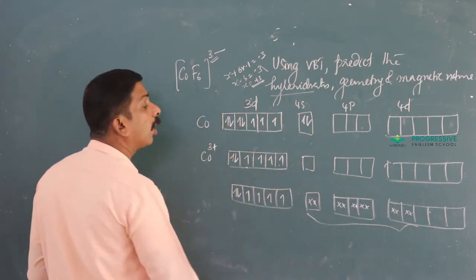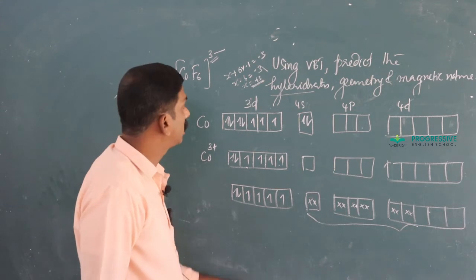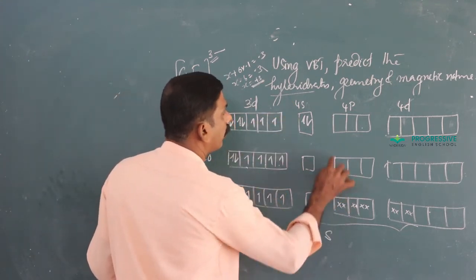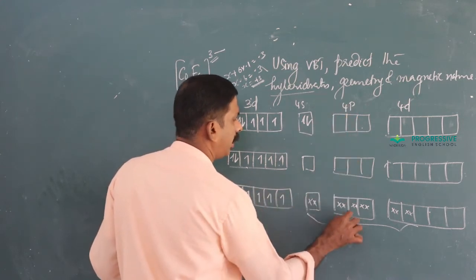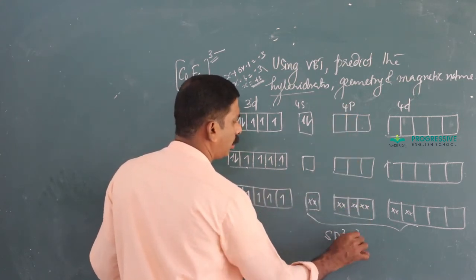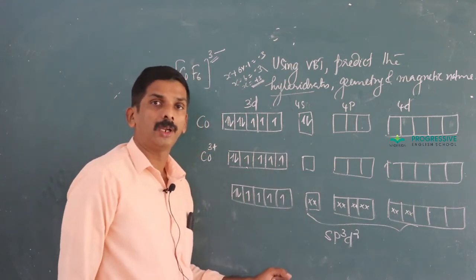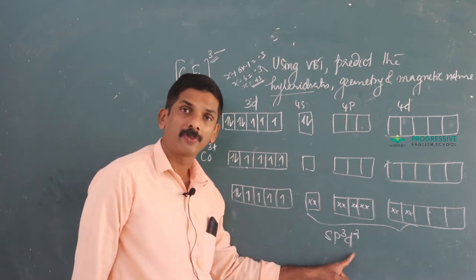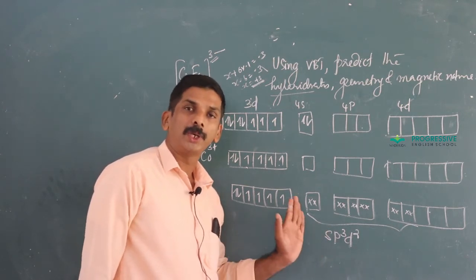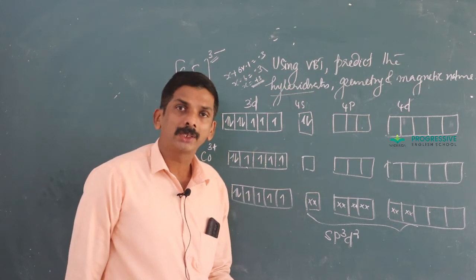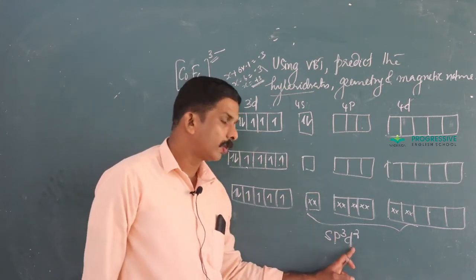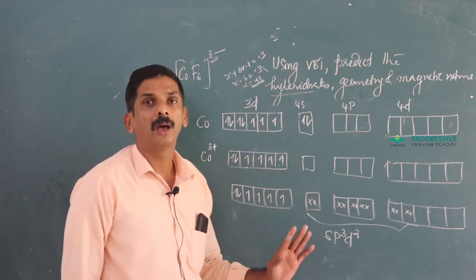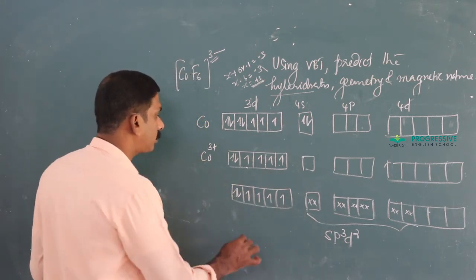That is 6 orbitals are involved in the hybridization, and we can name it as sp3d2. In the previous case it is d2sp3, isn't it? d2sp3 is inner d complex. sp3d2 is outer d complex.